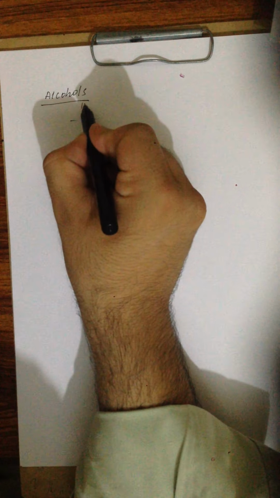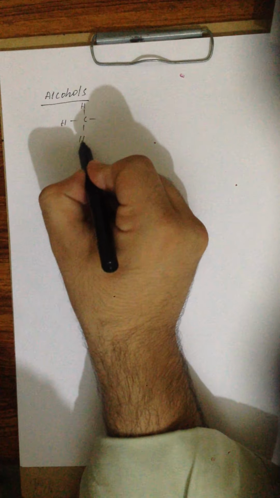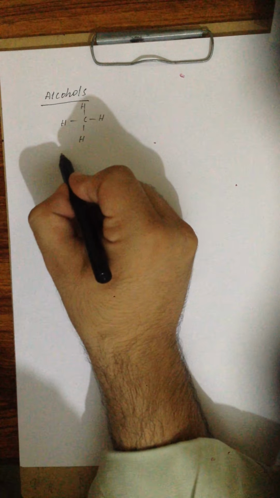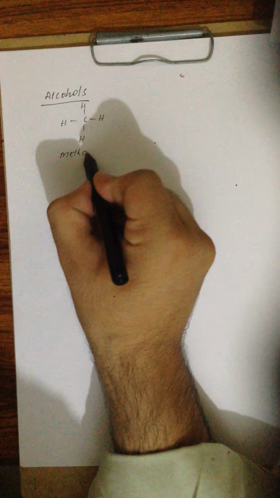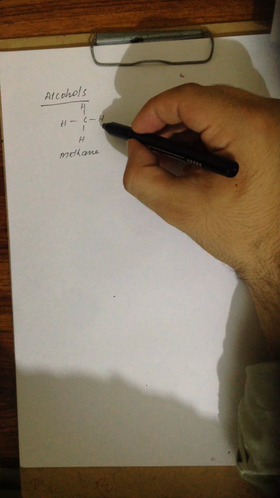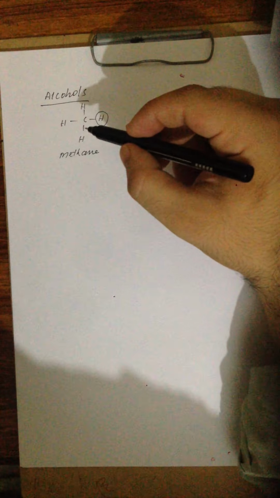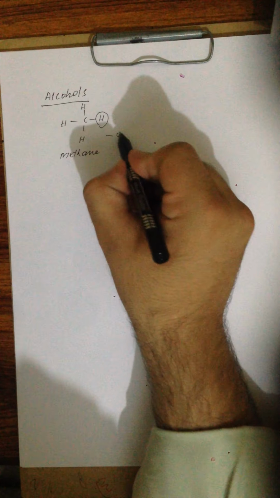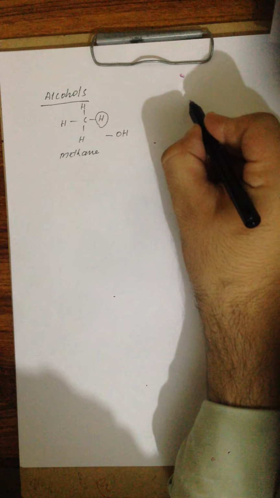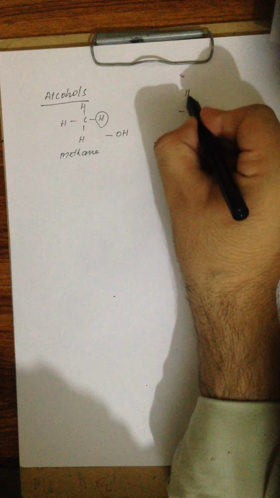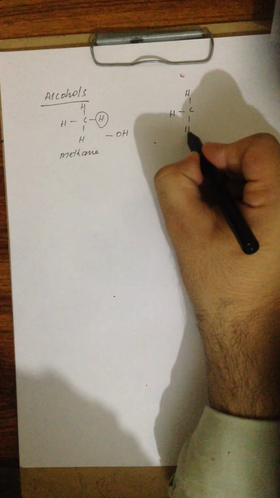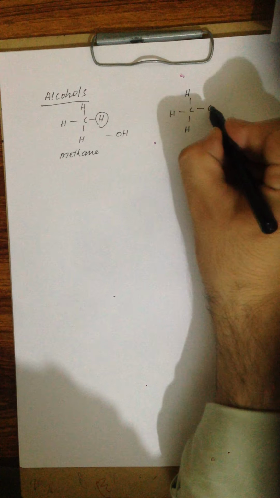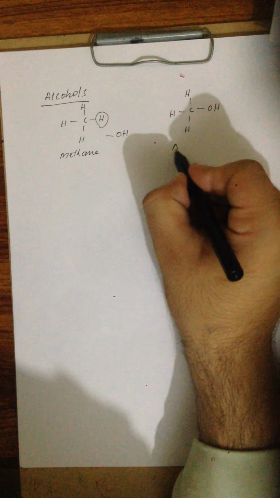This is the simplest hydrocarbon called methane. If we replace one of the hydrogen atoms with an OH group, the hydroxyl group, we can get an alcohol. This is an alcohol.